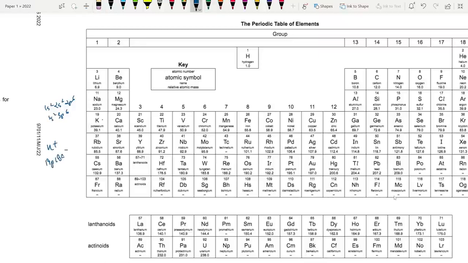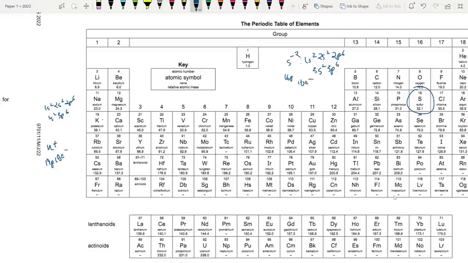It has this configuration, and it has 19 protons and 18 electrons. Okay, what about sulfide? The sulfide ion S2 minus. S is actually 1s2, 2s2, 2p6, 3s2, 3p4. But when it turns into S2 minus, it will turn into 3p6 basically. All right. So that's 1s2, 2s2, 2p6, 3s2, 3p6. But it has 16 protons and 18 electrons.